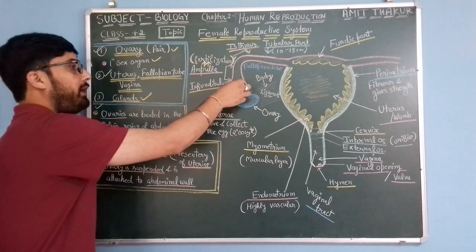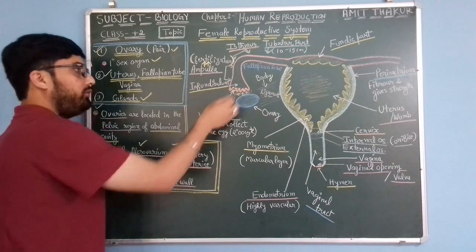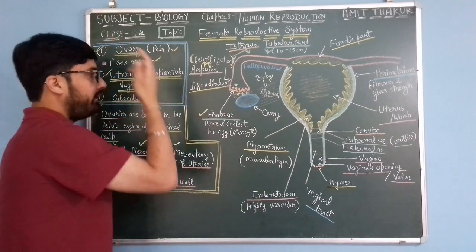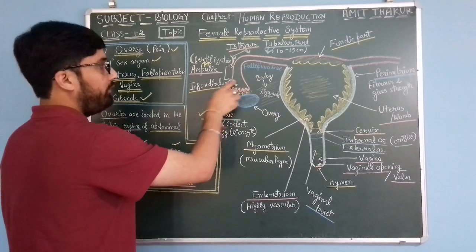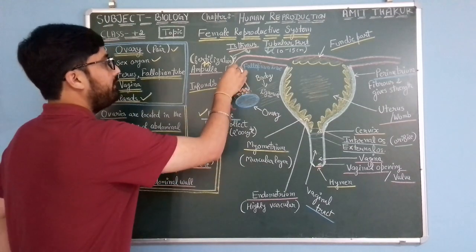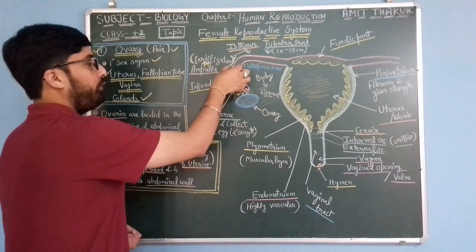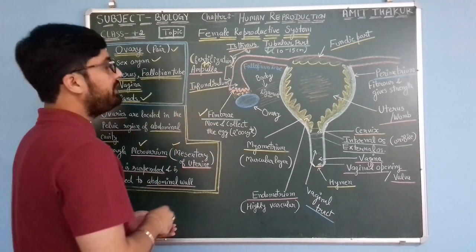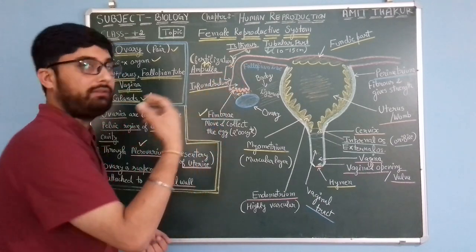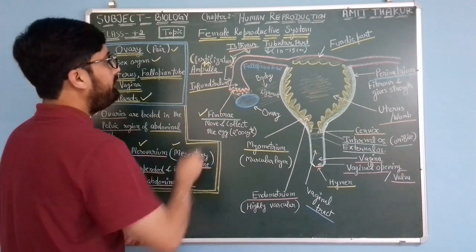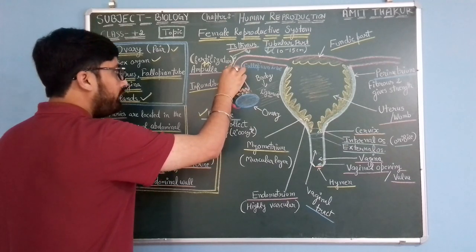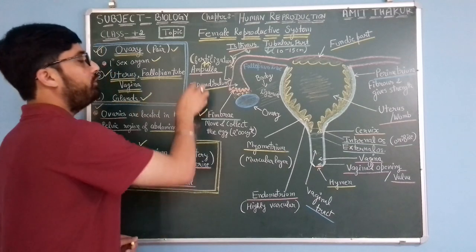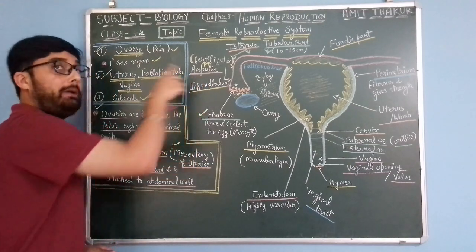So this swollen part of the fallopian tube is known as the infundibulum. And the part where the swelling is initiated, this whole swollen part of the fallopian tube, is known as the ampulla.